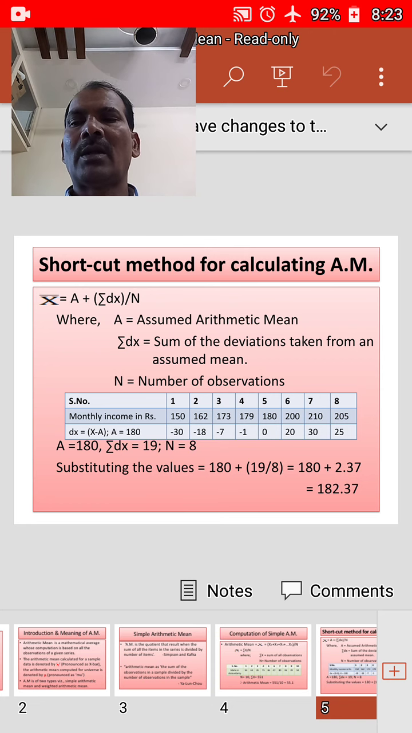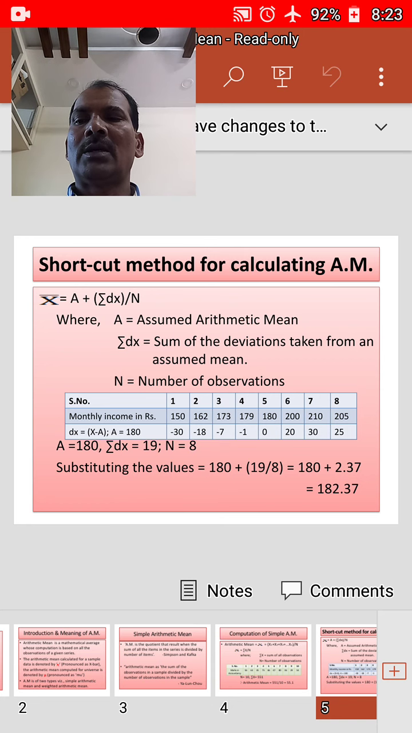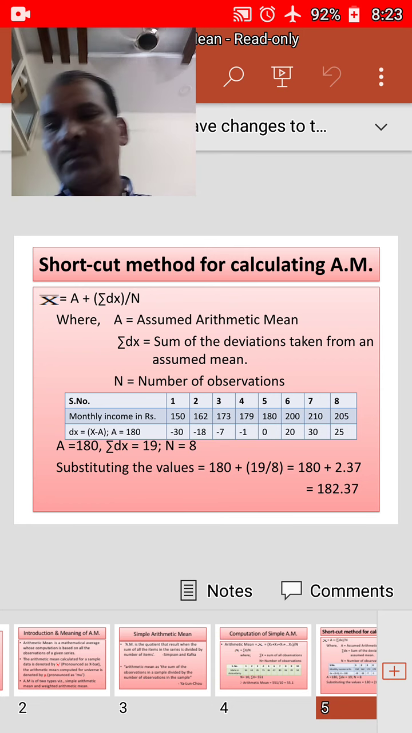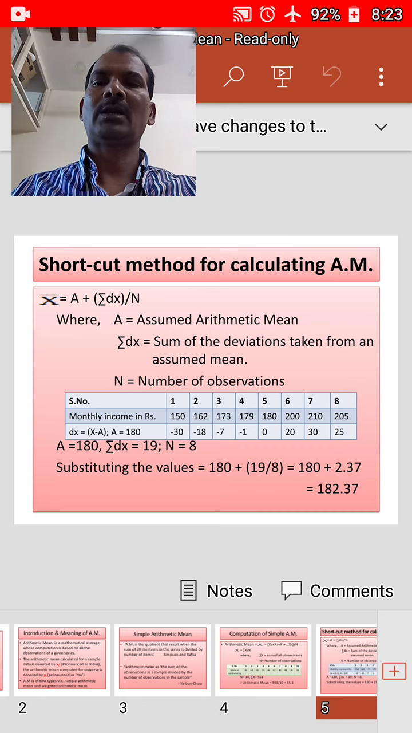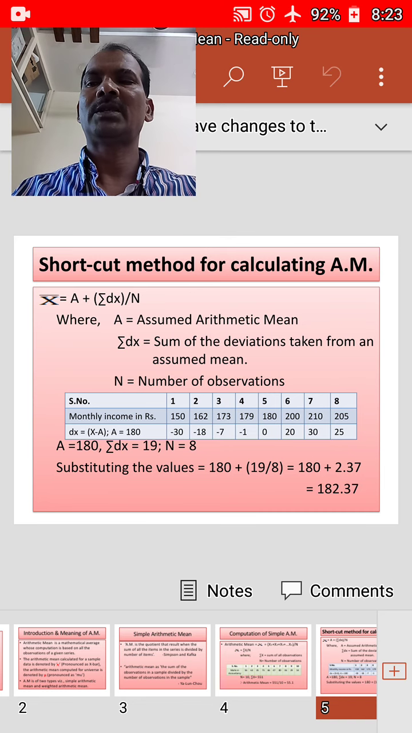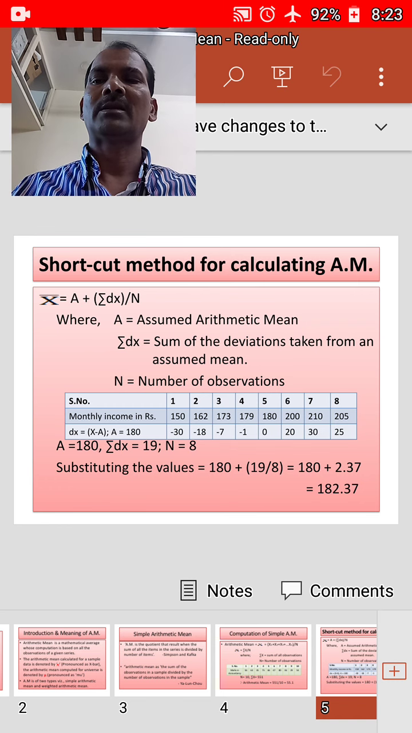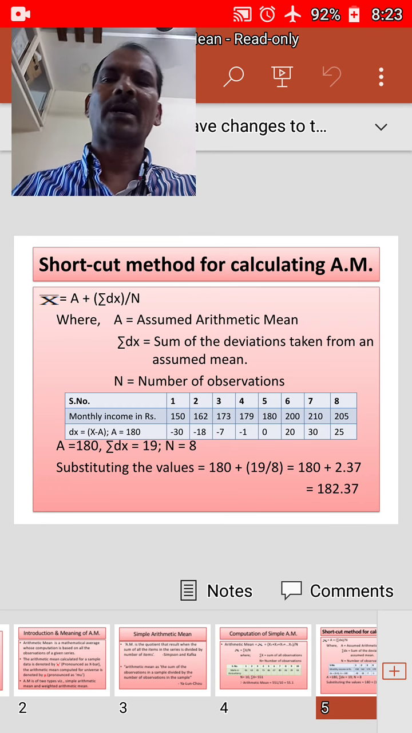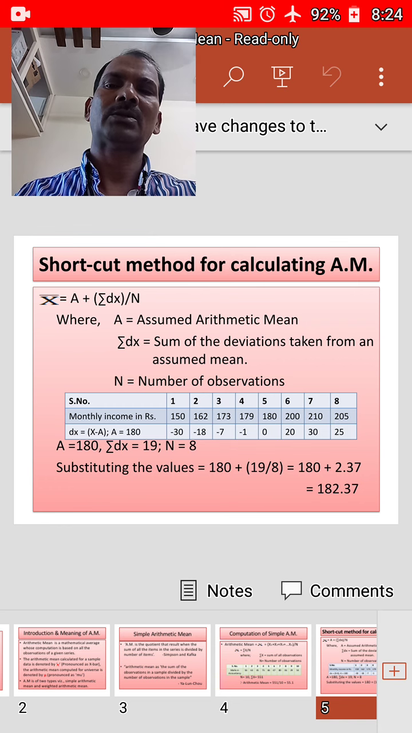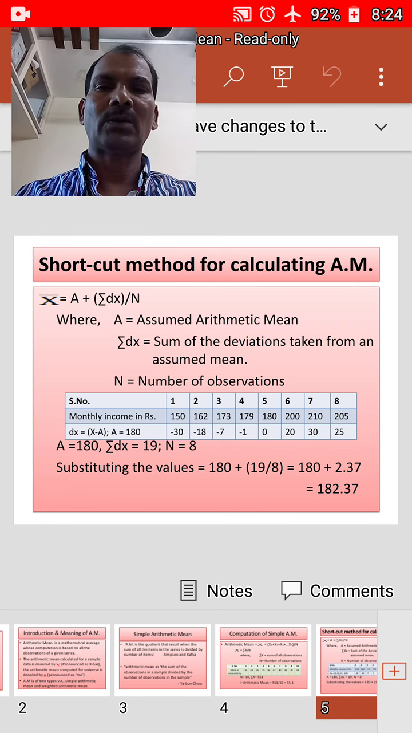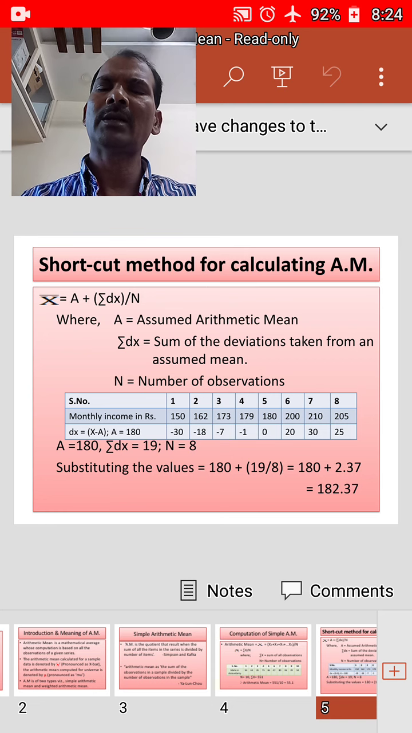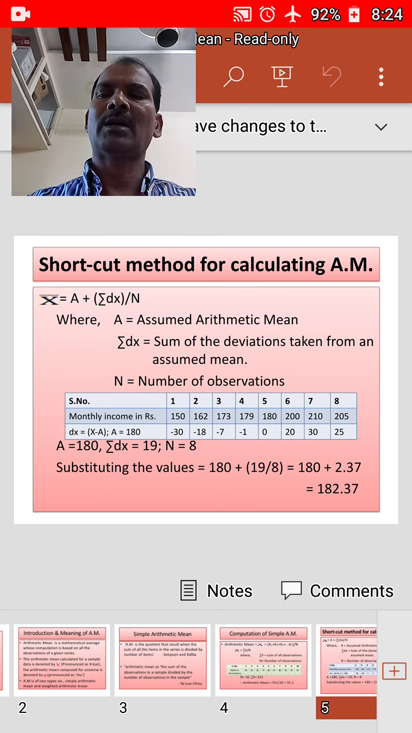This method is based on a property of the arithmetic mean: the sum of deviations of variables from the mean is equal to 0. Thus, the arithmetic mean of 1, 2, 3, 4, 5 is equal to 3. If the deviations of each of these observations from the mean 3 are calculated, they would be minus 2, minus 1, 0, plus 1 and plus 2, and their sum is equal to 0. Symbolically, this can be represented as sigma of x minus x bar equals 0.